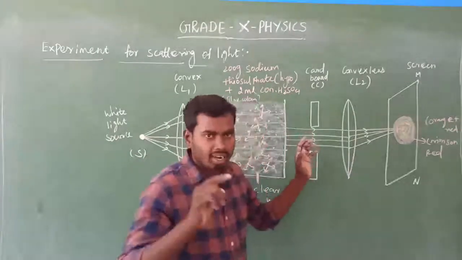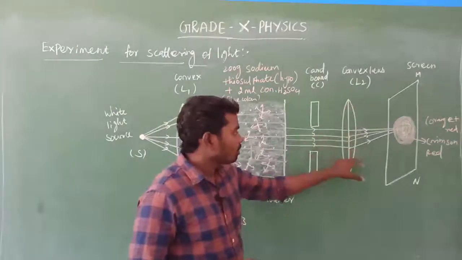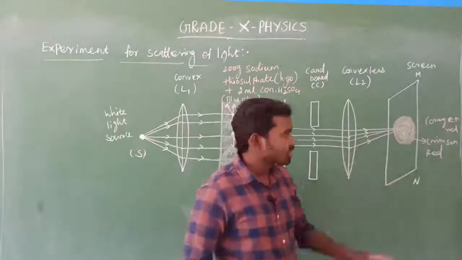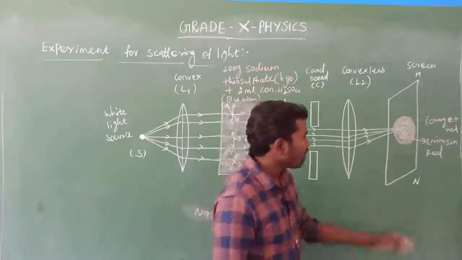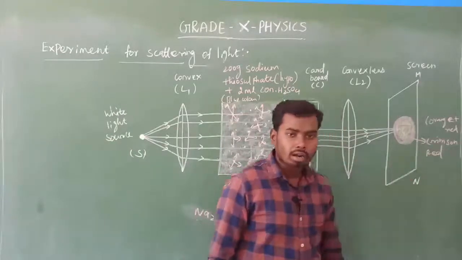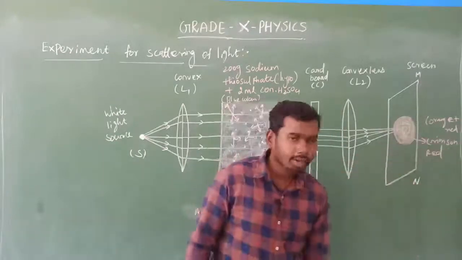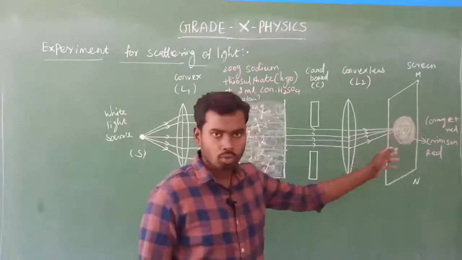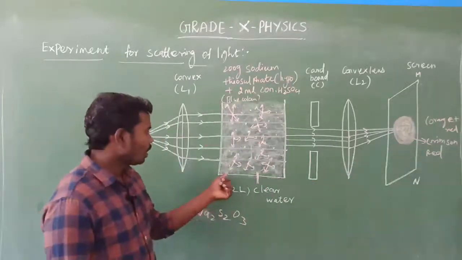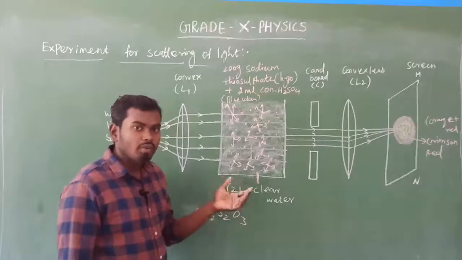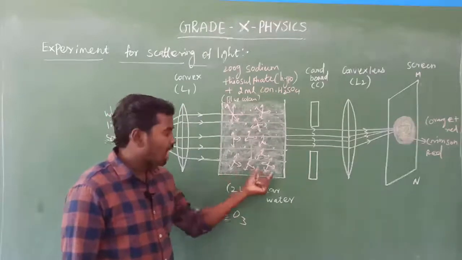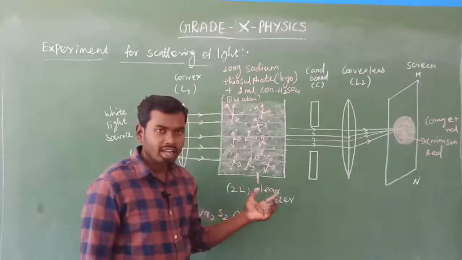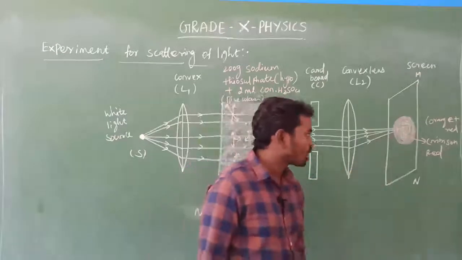So all the scattered light passes through the circular hole here. Then all the scattered light falls on the convex lens L2. Then this convex lens converges all the light rays on the screen. So on the screen there will be a mixing of orange color and red color. Then the outer layer will be crimson red color, which means dark red color, because this experiment proves that the shorter wavelength visible spectrum gets scattered easily, and the longer wavelength visible spectrum scatters as the distance increases. That is the reason why there will be orange color and crimson red color.